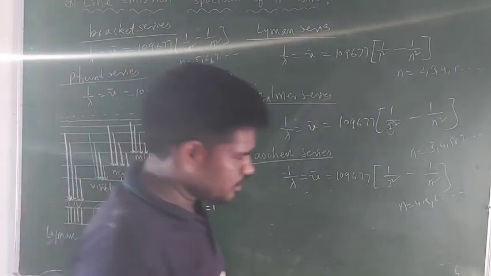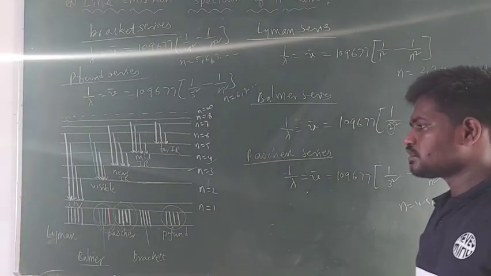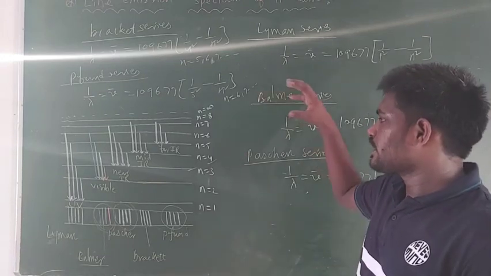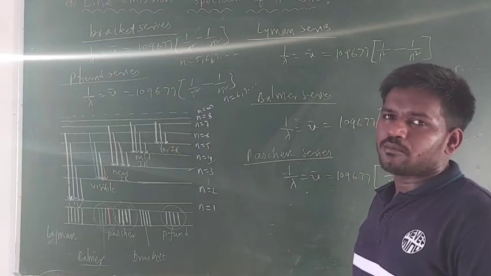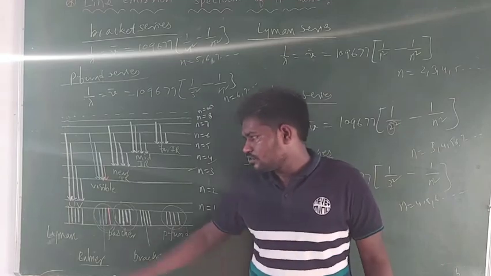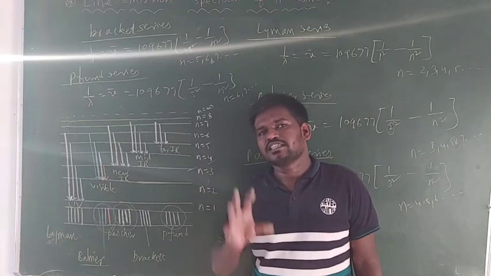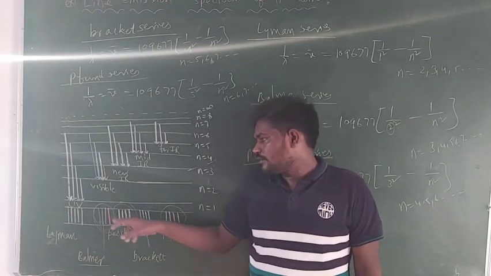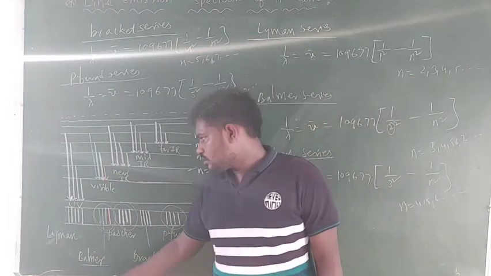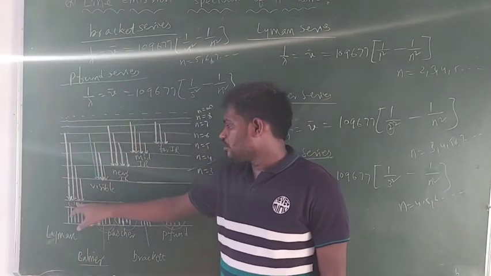So right guys, by using these various formulas we can find the wavelengths of the radiations emitted during the de-excitation of the electron from various higher orbits to various lower orbits. Finally we can conclude that in the hydrogen spectrum a number of spectral lines are formed. These spectral lines are grouped as 5 series: the Lyman series, Balmer series, Paschen series, Brackett series, and the Pfund series. In the Lyman series, spectral lines are formed during the de-excitation of the electron from a higher orbit to the first orbit.